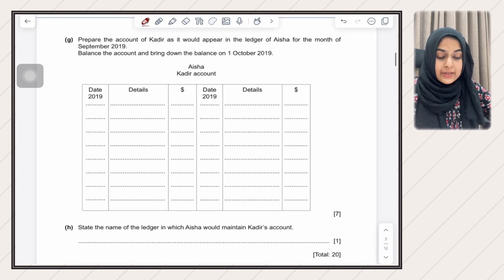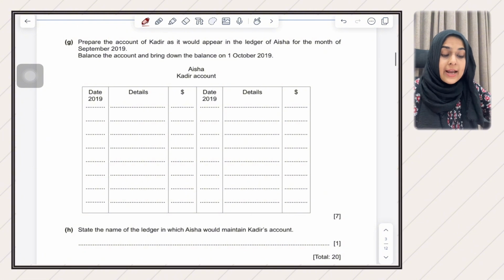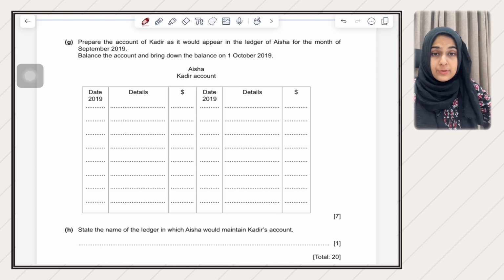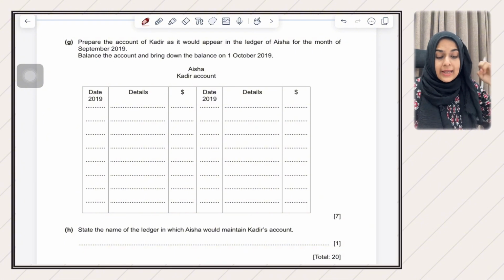In the next part, they're saying prepare the account of Kader as it would appear in the ledger of Aisha for the month of September 2019. So if you think as Aisha, Kader is a trade payable. Kader is a liability for Aisha. So you need to make a trade payable account here. I always give my students a fixed format for a trade payable account.